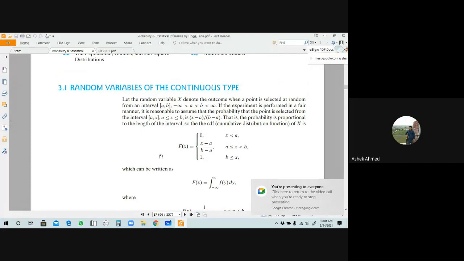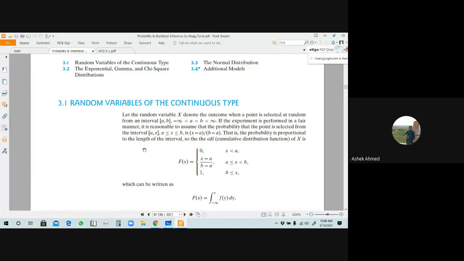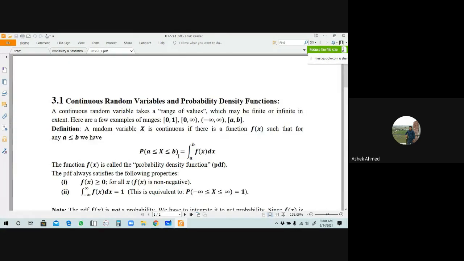Today we'll start the next new topic. This is 3.1. In the previous topics, that means 2.1 up to 2.6, the topics were from discrete type random variables. But today we will discuss continuous type random variables. Understand? Discrete and continuous. In the continuous type, a continuous random variable takes a range of values, which may be finite